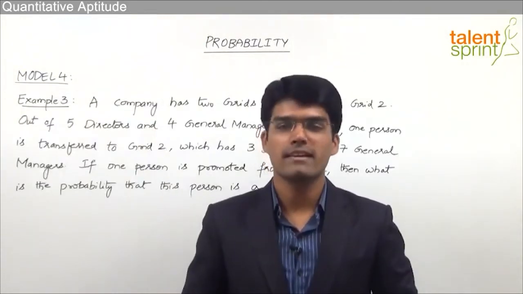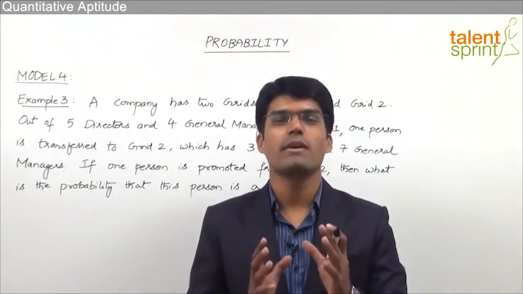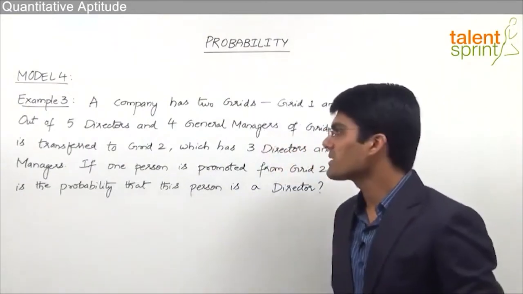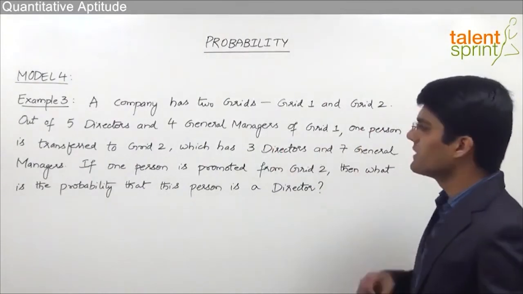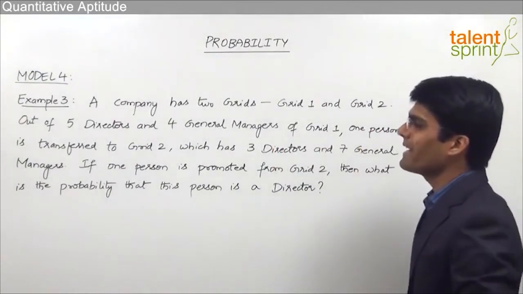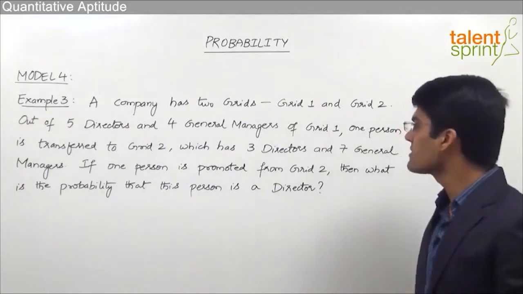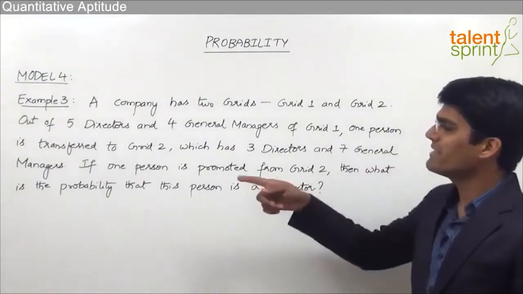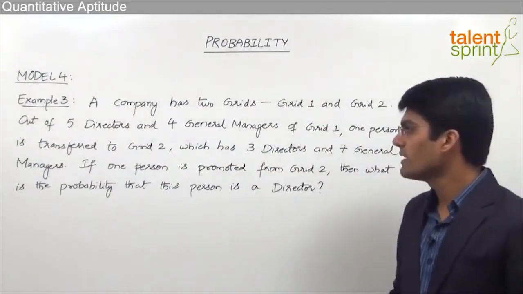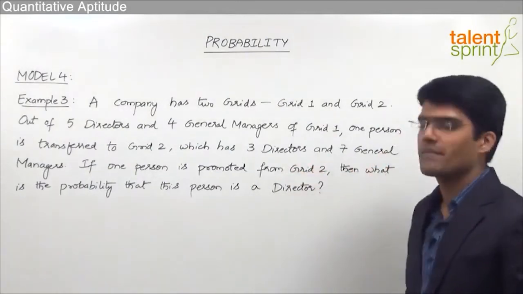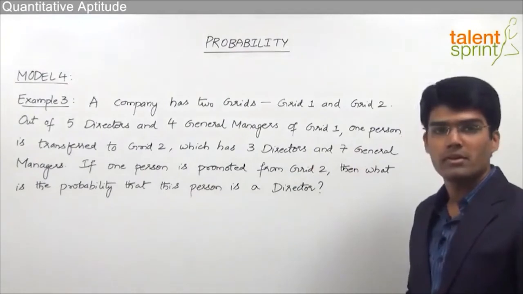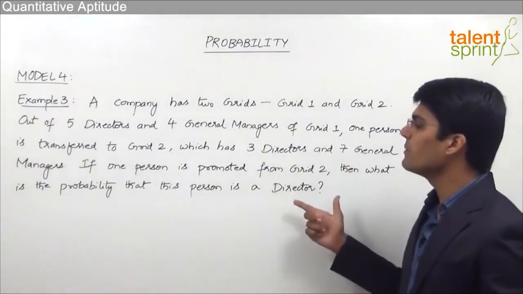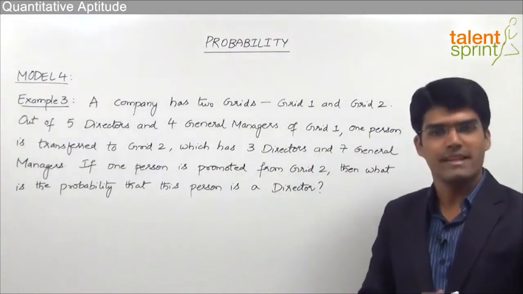Let us now take the third example from model 4, which is again a very interesting question. Let's look at the question first. A company has two grids, grid 1 and grid 2. Out of 5 directors and 4 general managers of grid 1, one person is transferred to grid 2, which has 3 directors and 7 general managers. If one person is promoted from grid 2, then what is the probability that this person is a director?